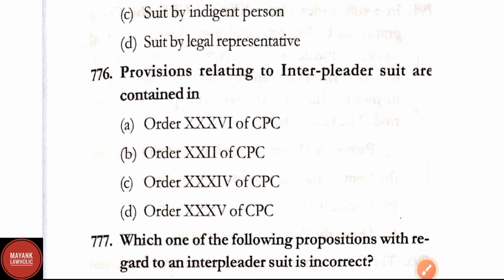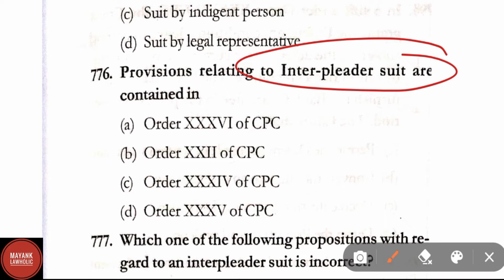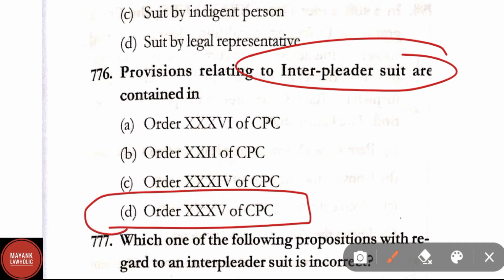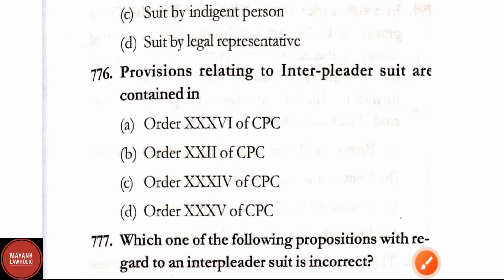Question number 776. Provisions relating to interpleader suit are contained in Order 26 of CPC, Order 32 of CPC, Order 34 of CPC, Order 35 of CPC. Correct answer here is option D, that is Order 35 of CPC.